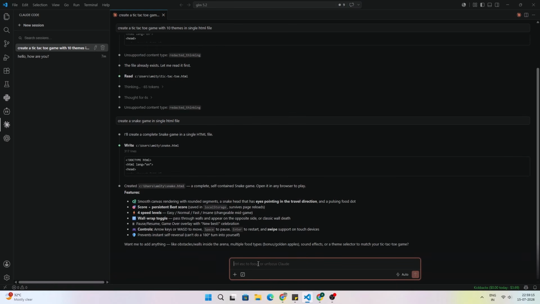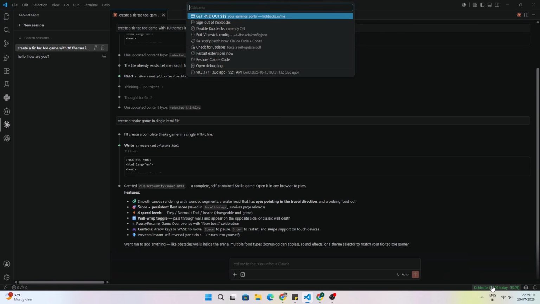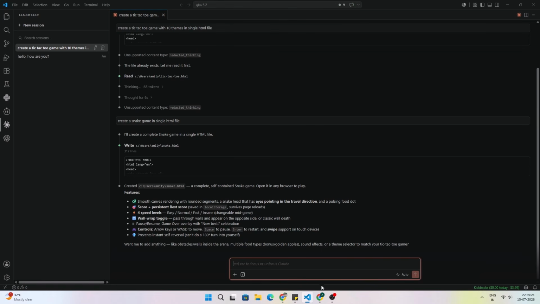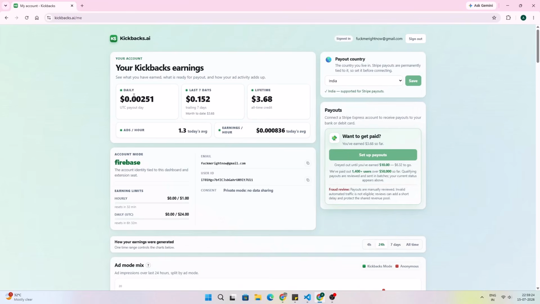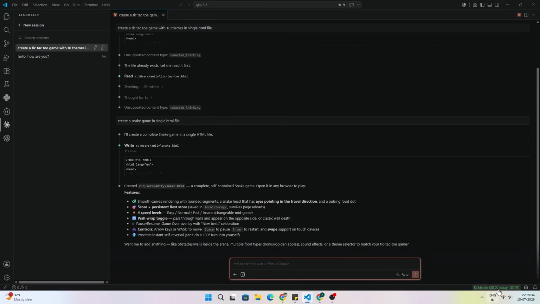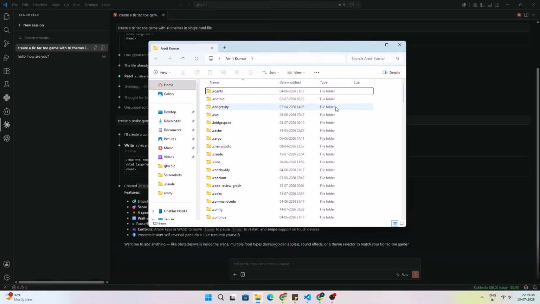So as you can see that our snake game is also ready, but the money isn't increasing on this dashboard because it hasn't reached a threshold. If we refresh this, the money will increase. Once it comes over here, it will start showing because it is showing in 2 decimals also.